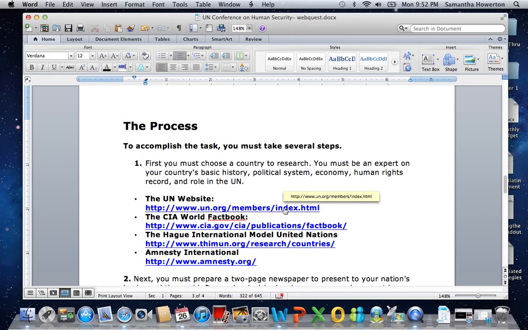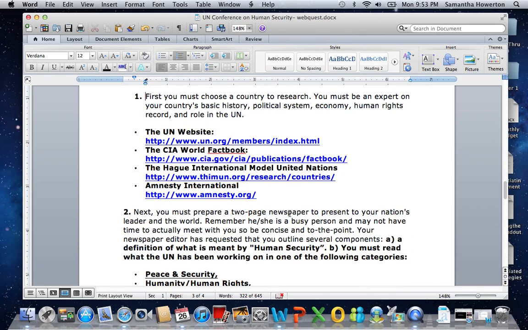Remember that when you see these links right here, you have to right click on your computer to be able to access them. Okay? So number 2, after you've chosen your country and you make sure that you stick to your country, you're going to research all aspects of that country in order to fill in the newspaper article template.